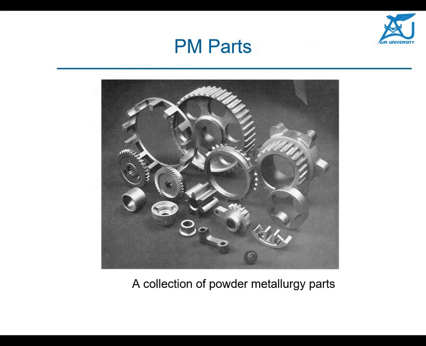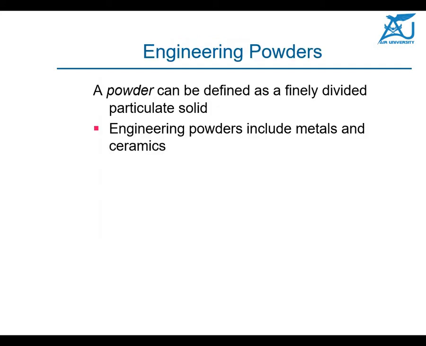Okay, a few parts are shown to you, especially the gears, which are very difficult to make. All types of gears can be made in mass production, and certain other joining and connecting elements can be made with the help of powder metallurgy. For example, the connecting rods of the engine and other automotive parts can be made with the help of powder metallurgy.